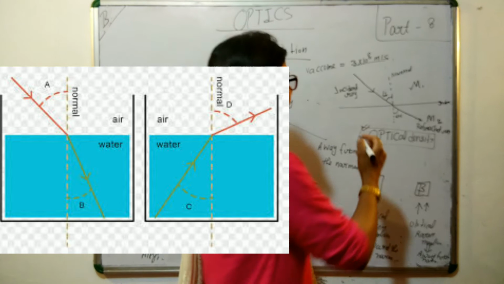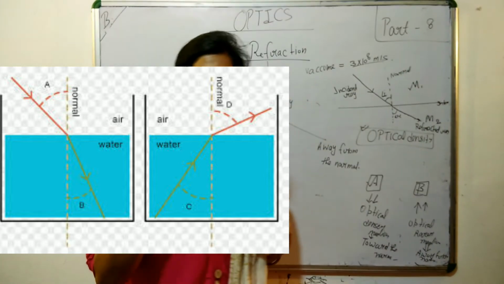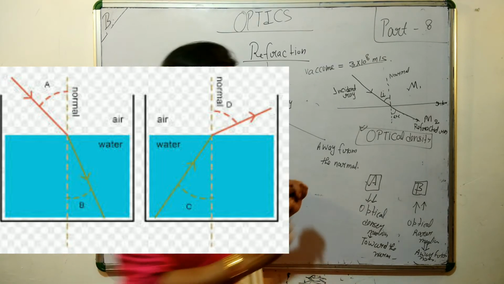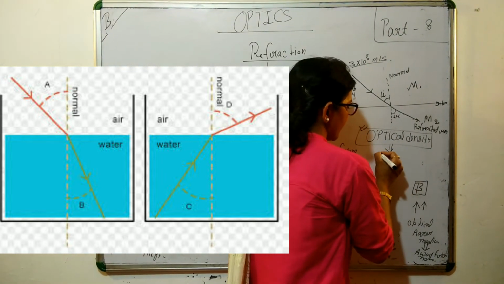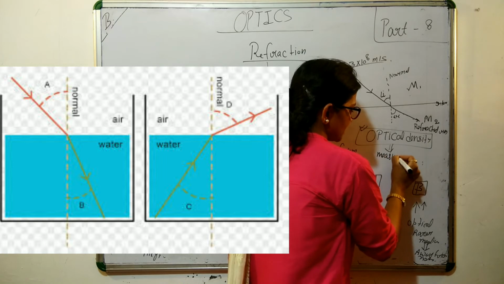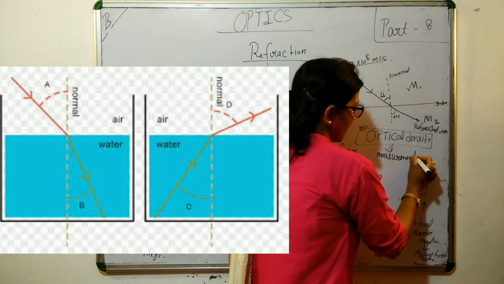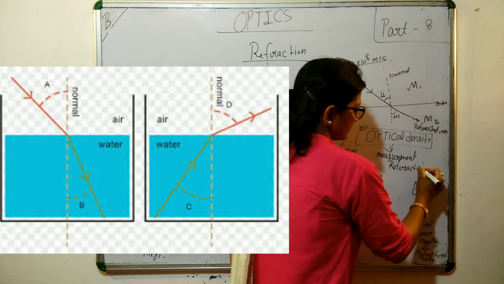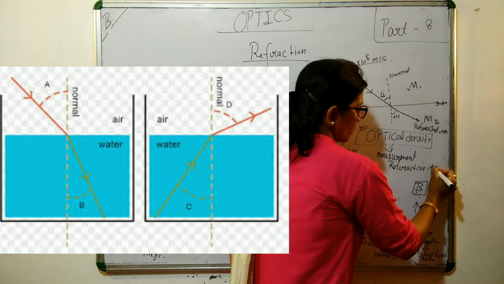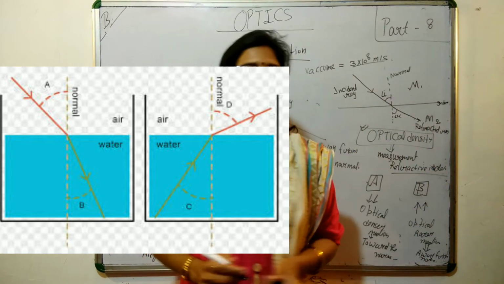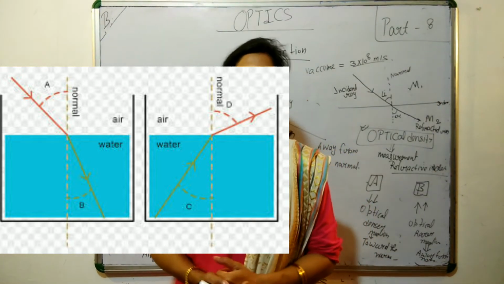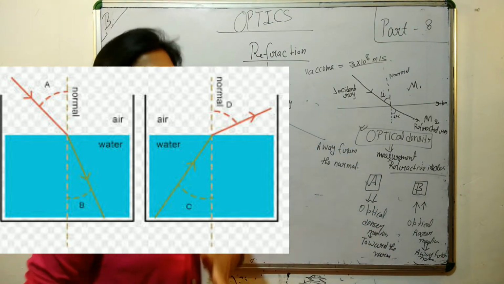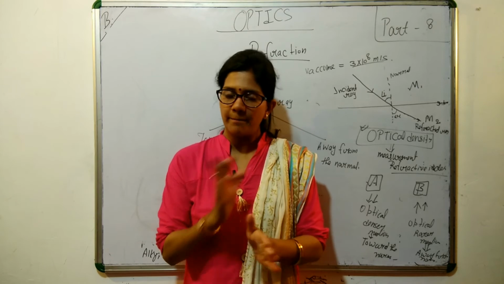Optical density is decided by the speed of light, but it is actually measured by the refractive index. This refractive index we will discuss in our next class. So we have seen how the refracted rays bend.